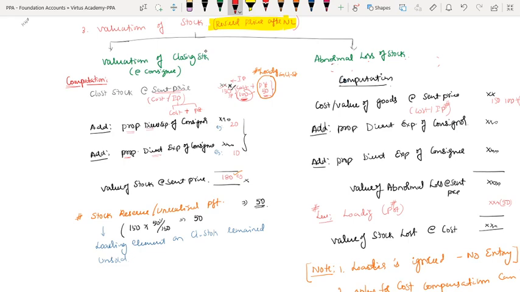Under that computation, first it is value of closing stock at sent price, within brackets, cost or invoice price. At what price you sent, at that price you have to value.